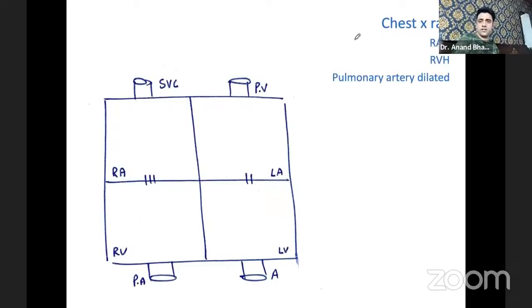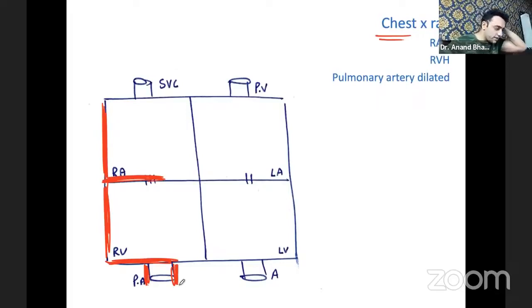In the X-ray also, of course, you will see right atrial hypertrophy, right ventricular hypertrophy, and dilatation of the pulmonary artery. These three things you will see. Are you understanding? Now we're coming to the end of this session. So these three, only the right side. Very good, Ashika is right.